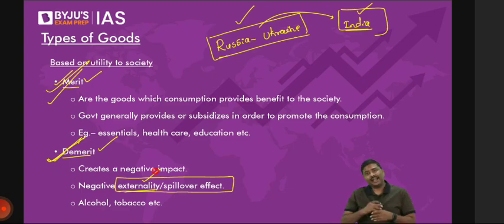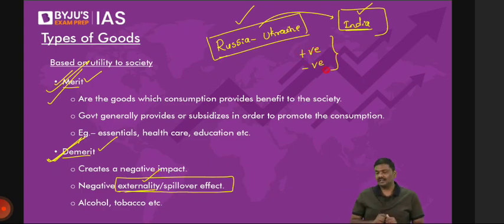And again, understand this. Externality or a spillover effect can be positive as well as negative. I hope you understand. The externality can be positive or it can be negative also. The example that I'm giving here, Russia, Ukraine, and the Indian economy, is an example of a negative spillover or a negative externality. Let me give you another example for positive.